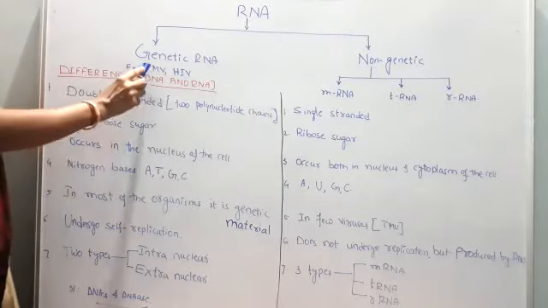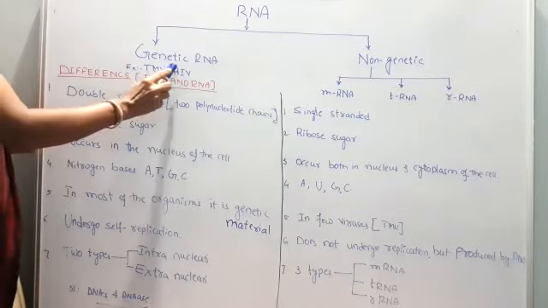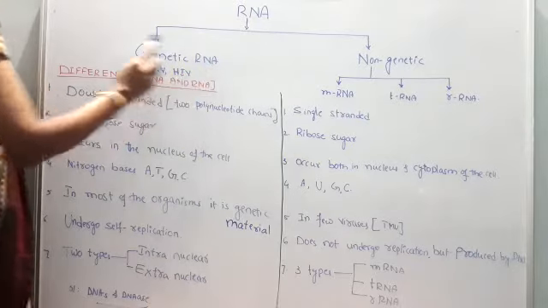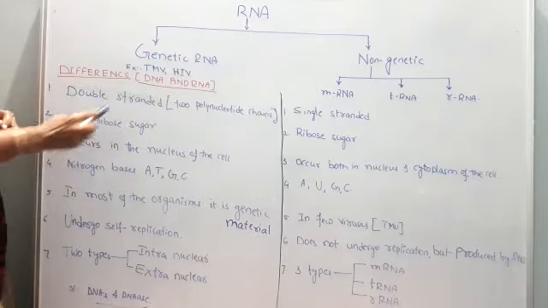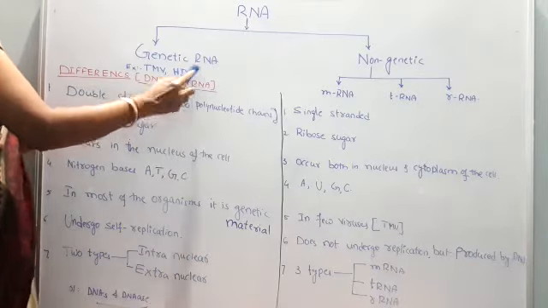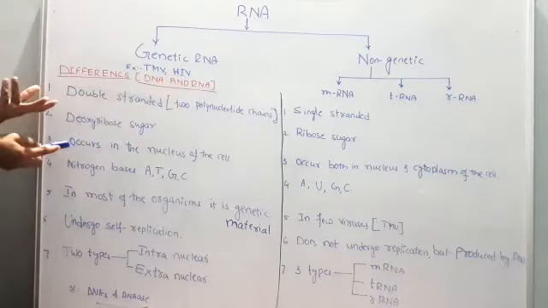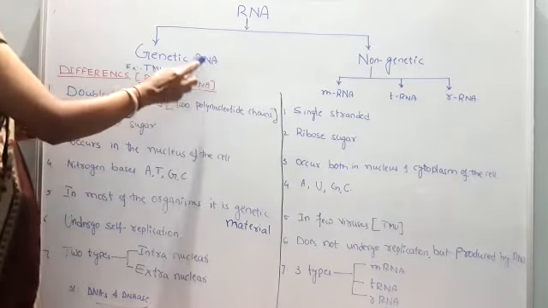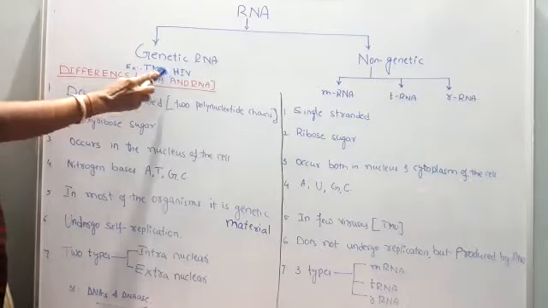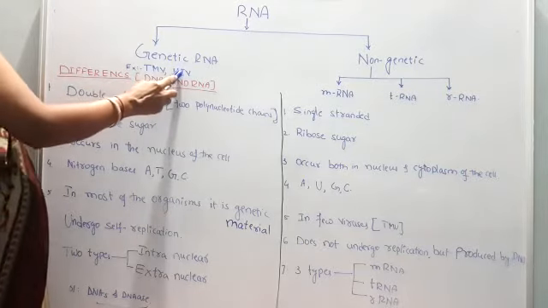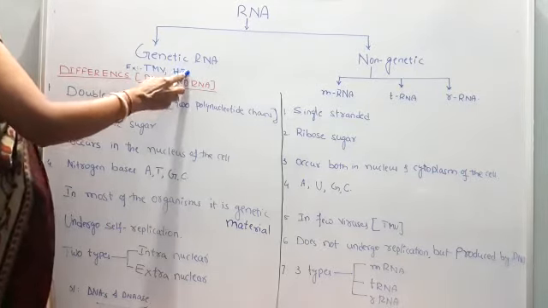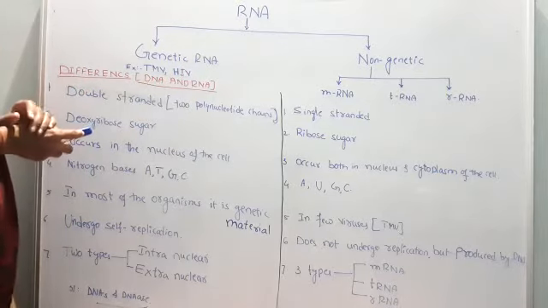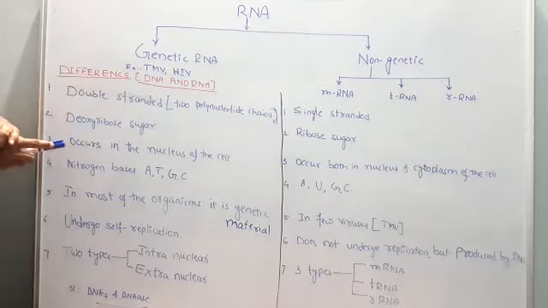Go through that lesson. Tobacco mosaic virus is a plant virus where RNA acts as a genetic material, not DNA. Similarly, human immunodeficiency virus, that is HIV, also contains genetic material that is not DNA but RNA. So RNA acts as a genetic material in tobacco mosaic virus as well as HIV, and in some bacteriophages also. In a very few microorganisms, RNA acts as a genetic material.